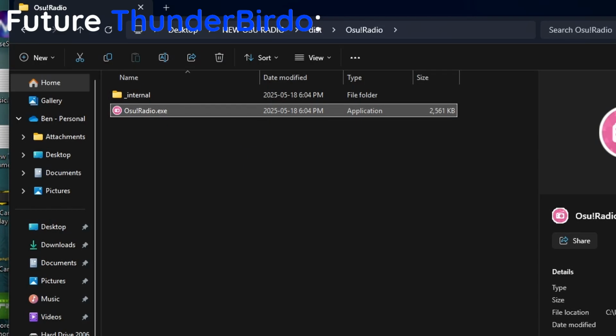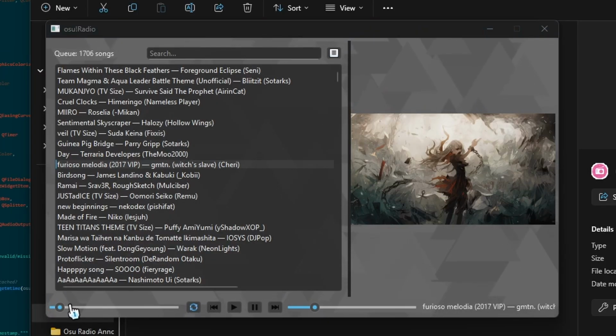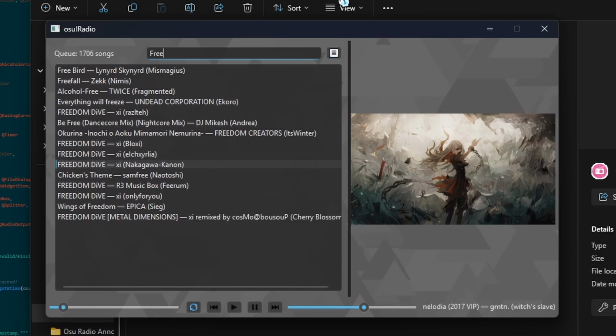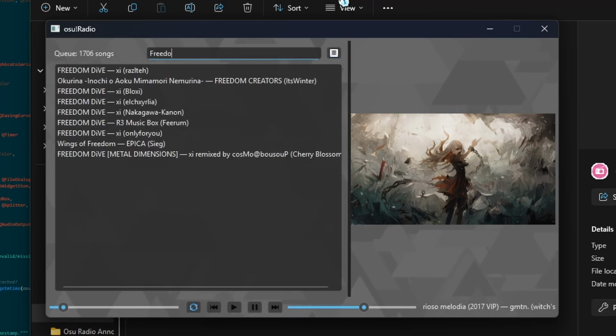Thank you. So that works great. You've got a little volume knob here, and then also a timeline skip. So that works. The next thing is we've got a search button up here. Actually, this took insanely long. Searching for songs now works great. So if I wanted to search something like Freedom Dive, you've got all the different ones here.